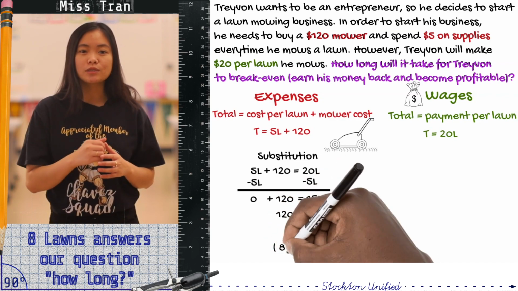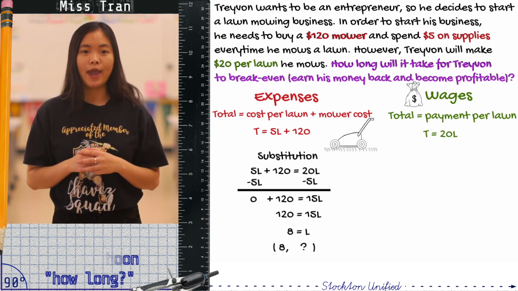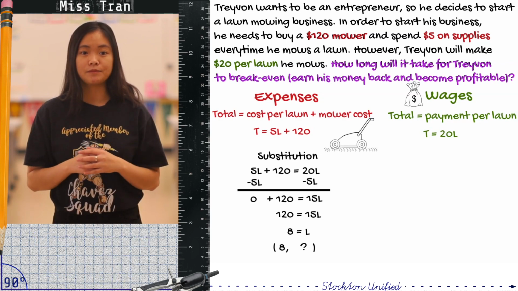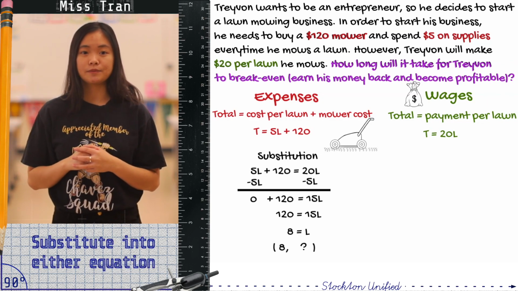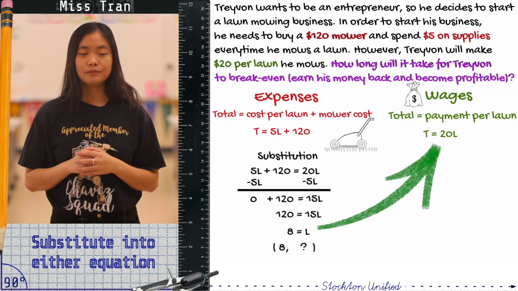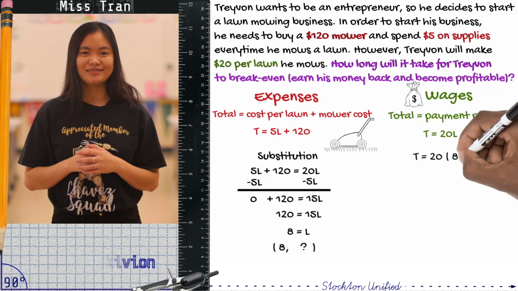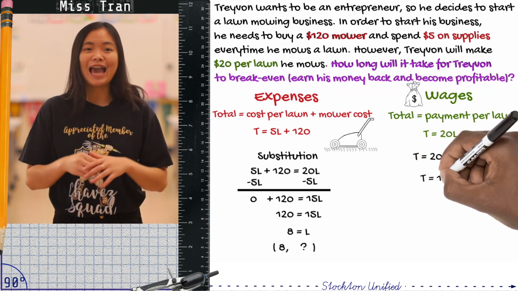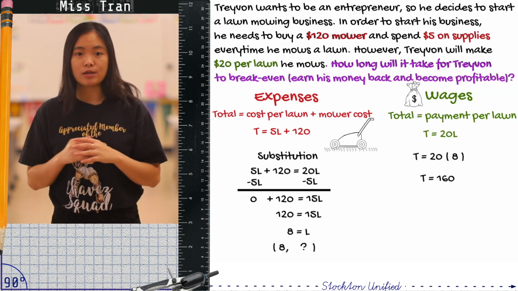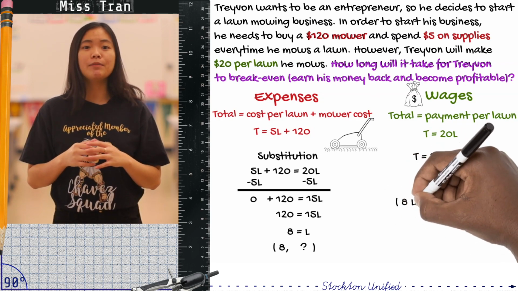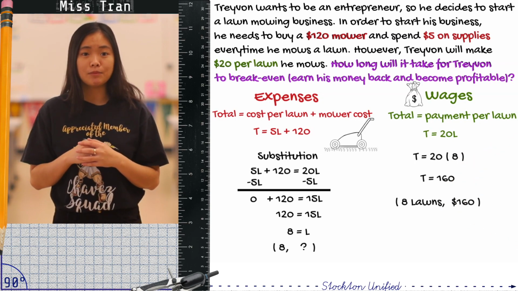We can take this situation one step further and determine how much money he will pay off after 8 lawns by substituting the 8 back into the beginning two equations. The green equation seems to be easier to substitute, so let's use that one. So now we can see that after 8 lawns, he will make $160. So after he mows 8 lawns and pays $160, he will make a profit for every lawn he mows.